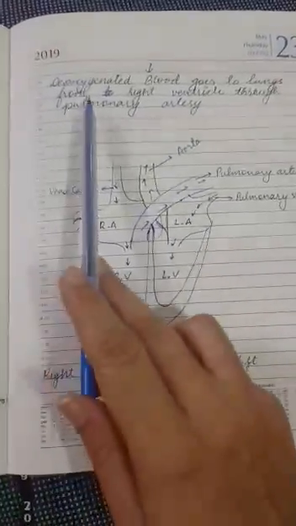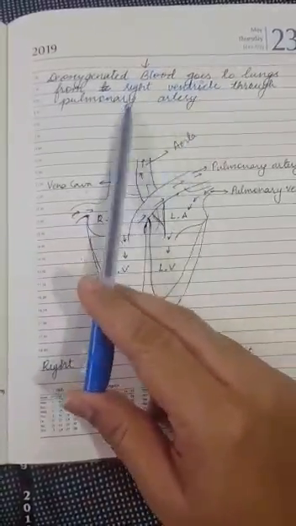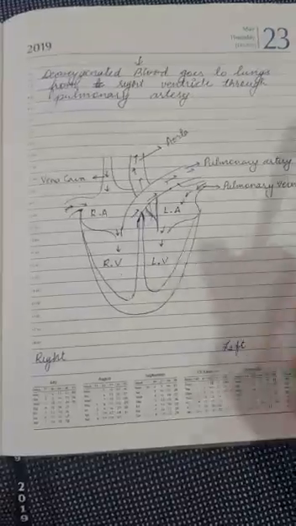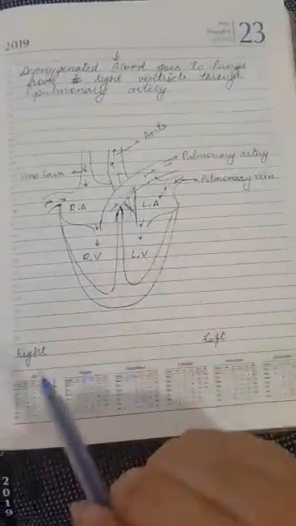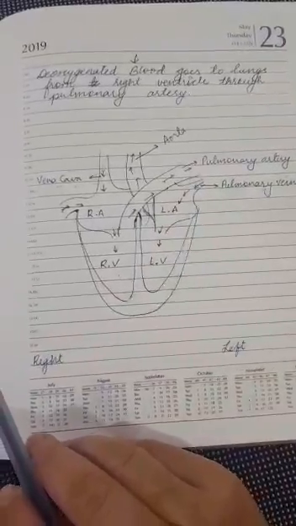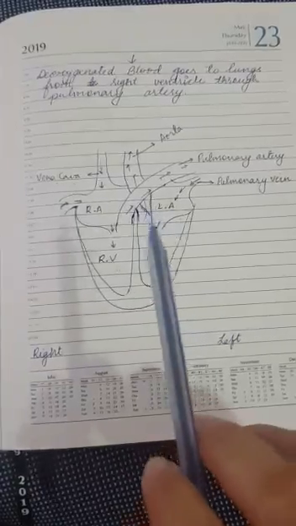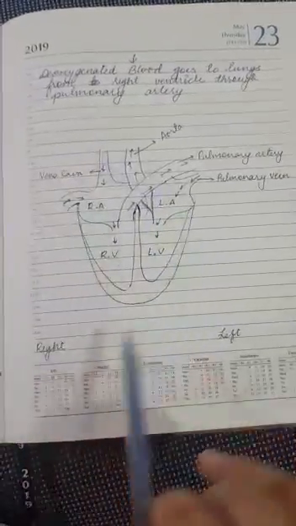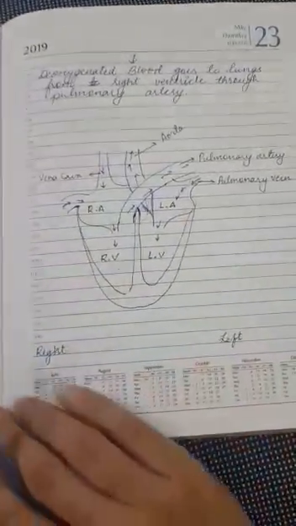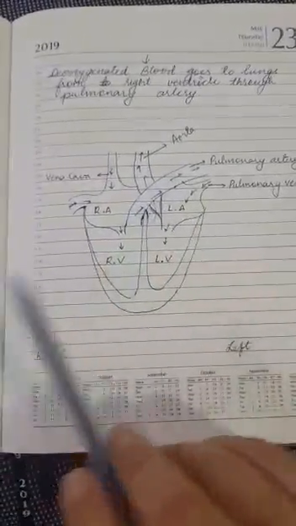So the deoxygenated blood goes to the lungs from the right ventricle through the pulmonary artery, and in the lungs the deoxygenated blood will be converted into oxygenated blood, and it will again be taken into the left atrium, and then the whole cycle will continue like this. So this is how the whole process takes place.